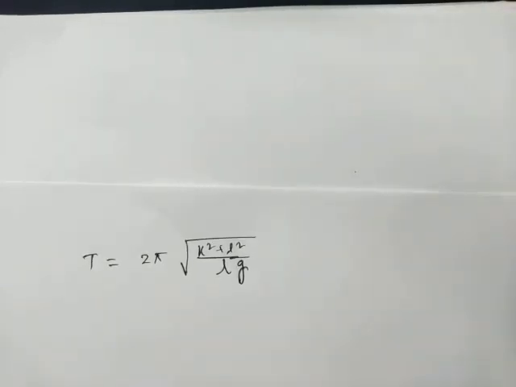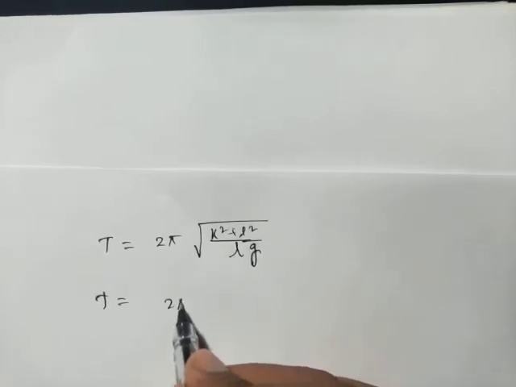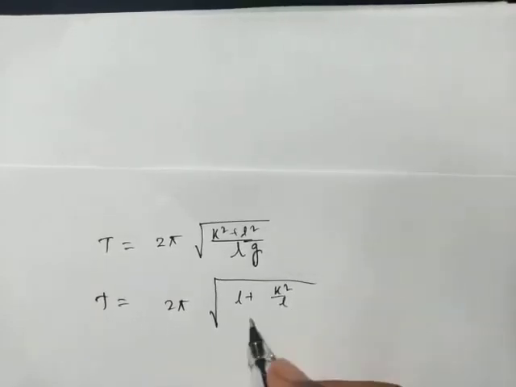Now let me put it in a more general way, that is T equals 2 pi root over l plus k square by l divided by g.